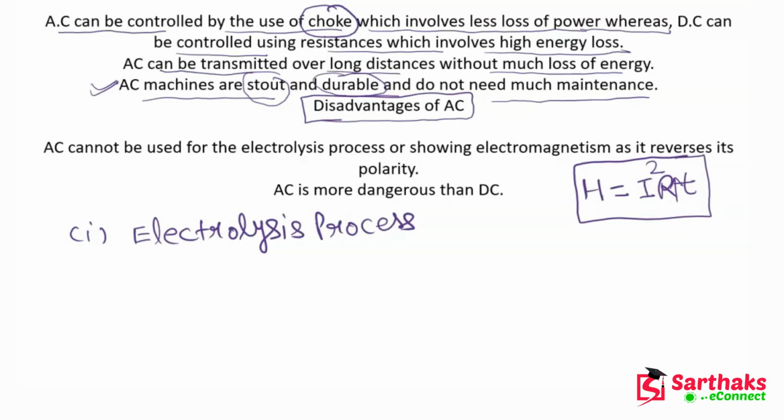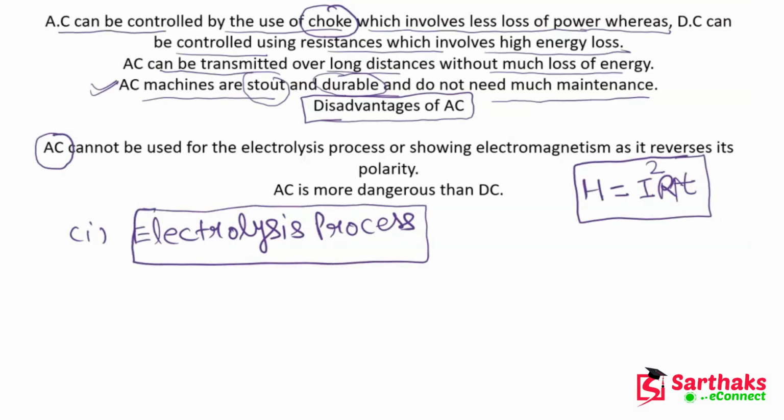In electrolysis process, we need fixed polarity. We have to make a rod cathode and we have to make another rod anode. So that's why we need to have fixed polarity. But you know that in the case of AC, the direction always keeps changing. So polarity cannot be fixed in the case of AC. So that's why AC cannot be used in the electrolysis process.